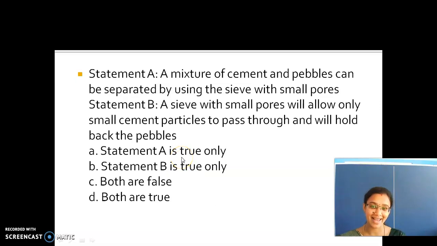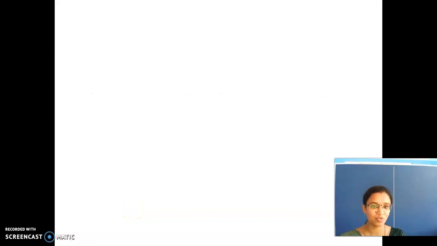What will be the correct answer? Tell me whether cement and pebbles can be separated with a sieve with small pores. Yes or no? Yes. And is statement A true or false? True. So statement A is true. Now after sieving, what will stay back? The fine particles will come down and the pebbles will be there. So statement B is also correct. Both A and B are true. So the answer is both are true. What is the answer? Both are true. Okay children, I thank